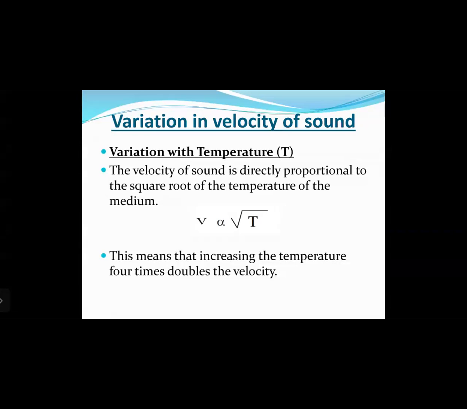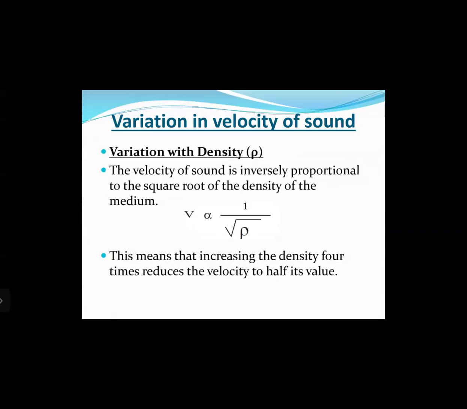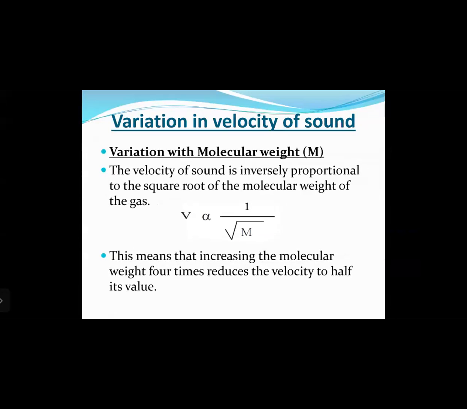This means that increasing the temperature 4 times doubles the velocity. The next is variation with density, that is rho. The velocity of sound is inversely proportional to the square root of the density of the medium. That is, V is inversely proportional to the square root of density. This means that increasing the density 4 times reduces the velocity to half of its value.